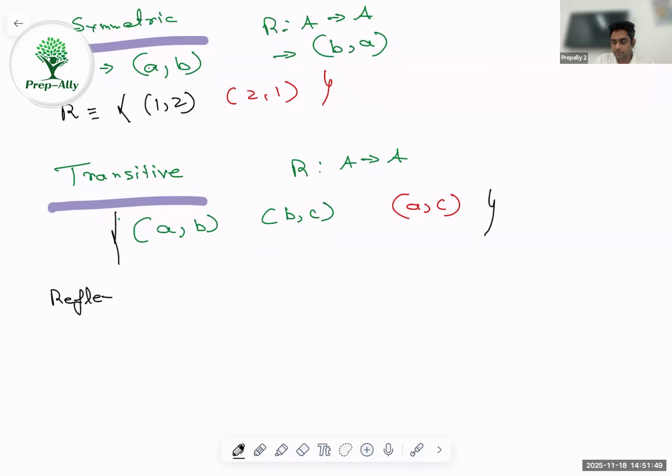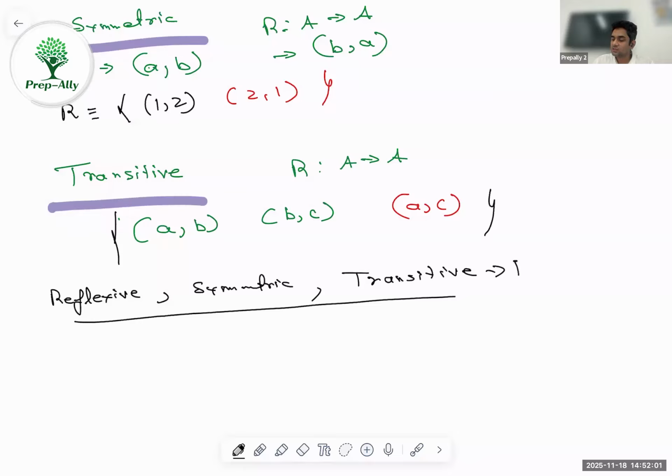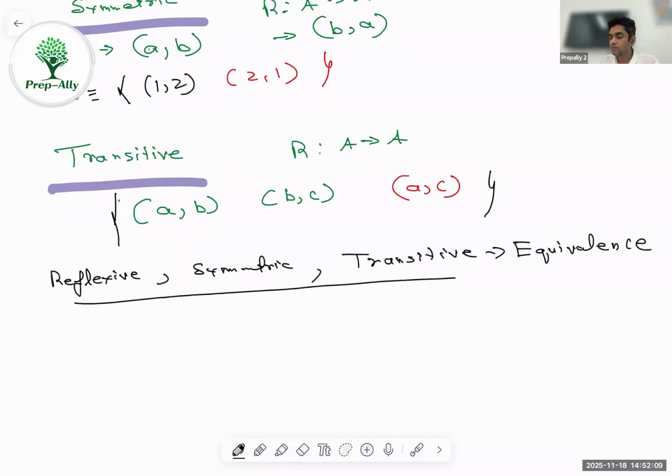Now, that relation which is all three of them, that means it is reflexive, it is symmetric, and if it is also transitive, in that case, that relation is called an equivalence relation. Now, equivalence relation has come many times in the board exams earlier. So that's called an equivalence relation.